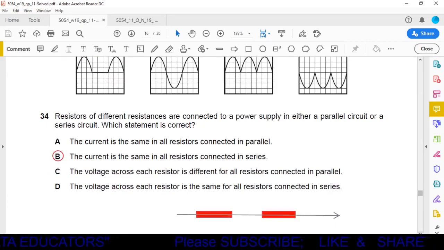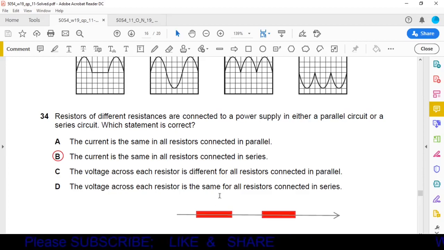Question number 34. Resistors of different resistances are connected to a power supply in either a parallel circuit or a series circuit. Which statement is correct? Option A, the current is the same in all the resistors connected in parallel. Option B, the current is the same in all the resistors connected in series. Option C, the voltage across each resistor is different for all the resistors connected in parallel. Option D, the voltage across each resistor is the same for all the resistors connected in series.